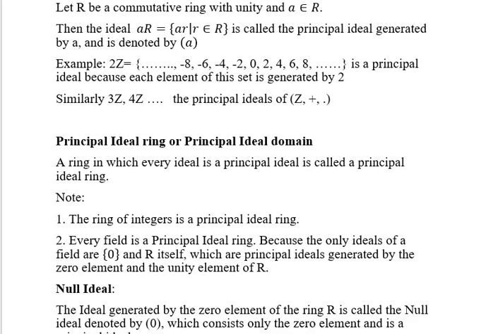Also, every field is a principal ideal ring. This is because a field does not have proper ideals. It has only improper ideals.